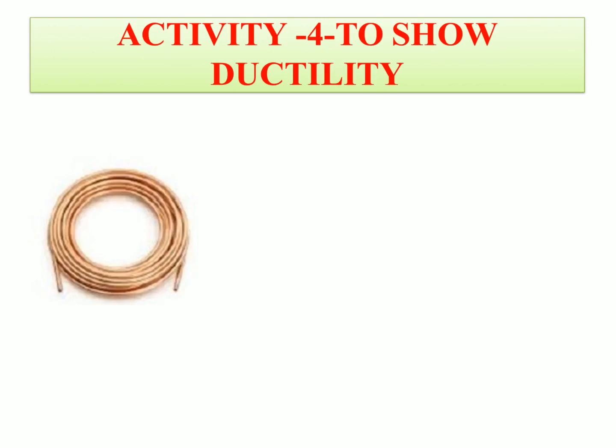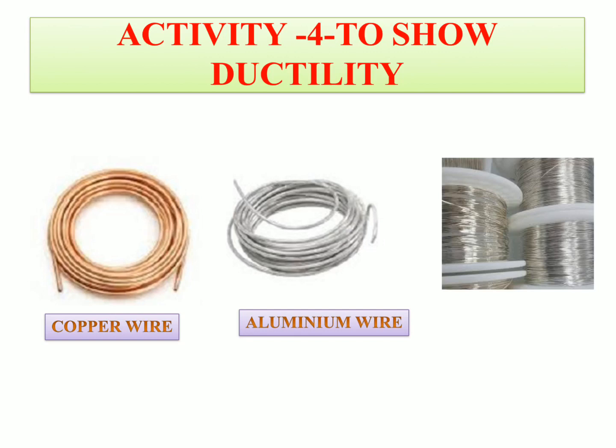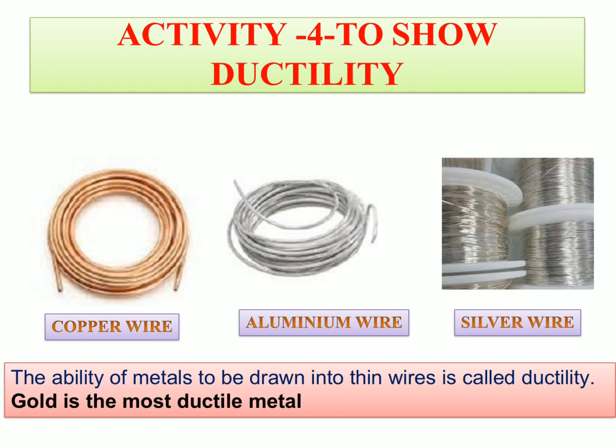Okay, so now moving further, activity number 4, what do we have to see? Ductility. So before going to ductility, what do you observe here? This is a wire. Now tell me, what is this wire made of? This is the copper wire. Again this is the next wire. Whose wire is this? Aluminium wire. So now this very shining surface, can you recognize it? Yes, everybody has recognized and rightly said that it is silver wire. So can you say what is the meaning of ductility?